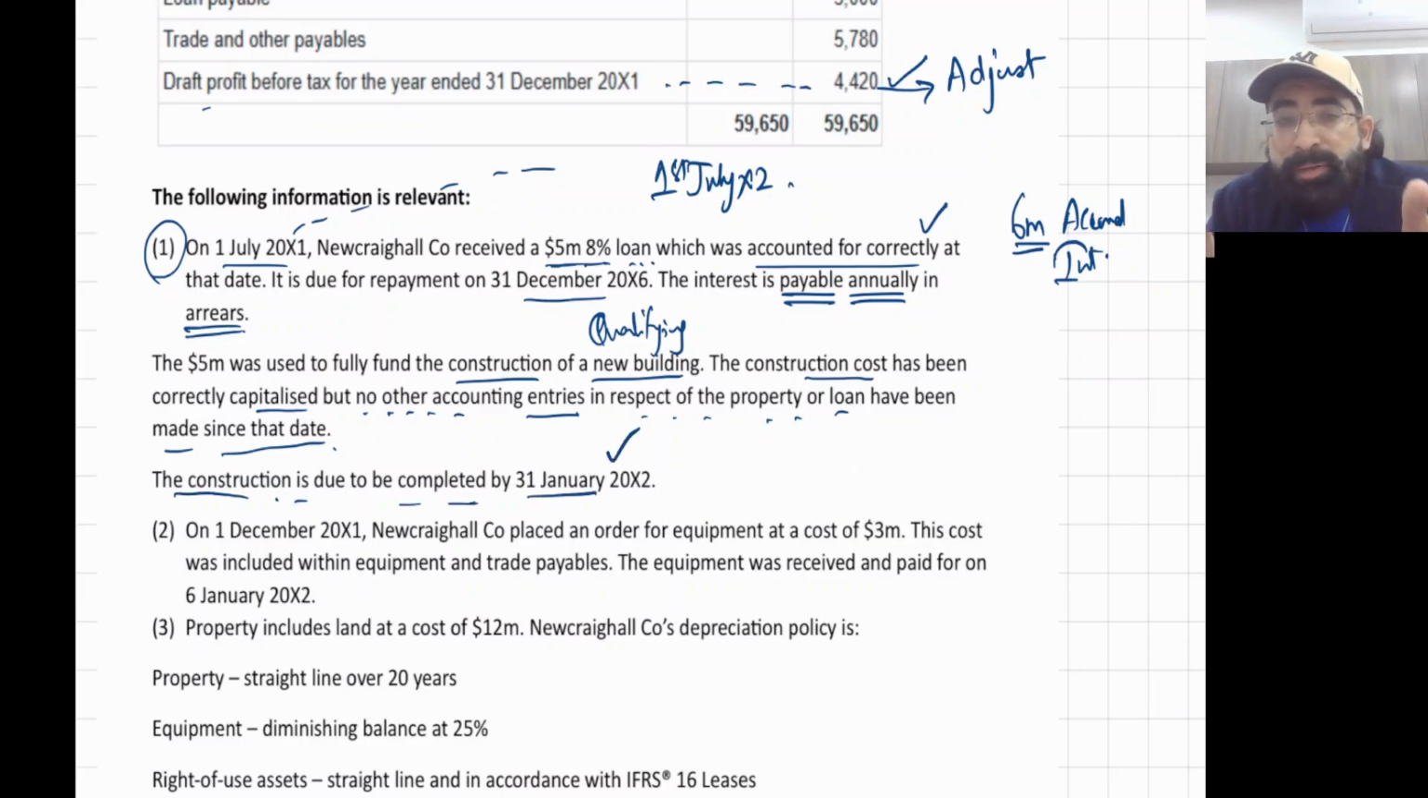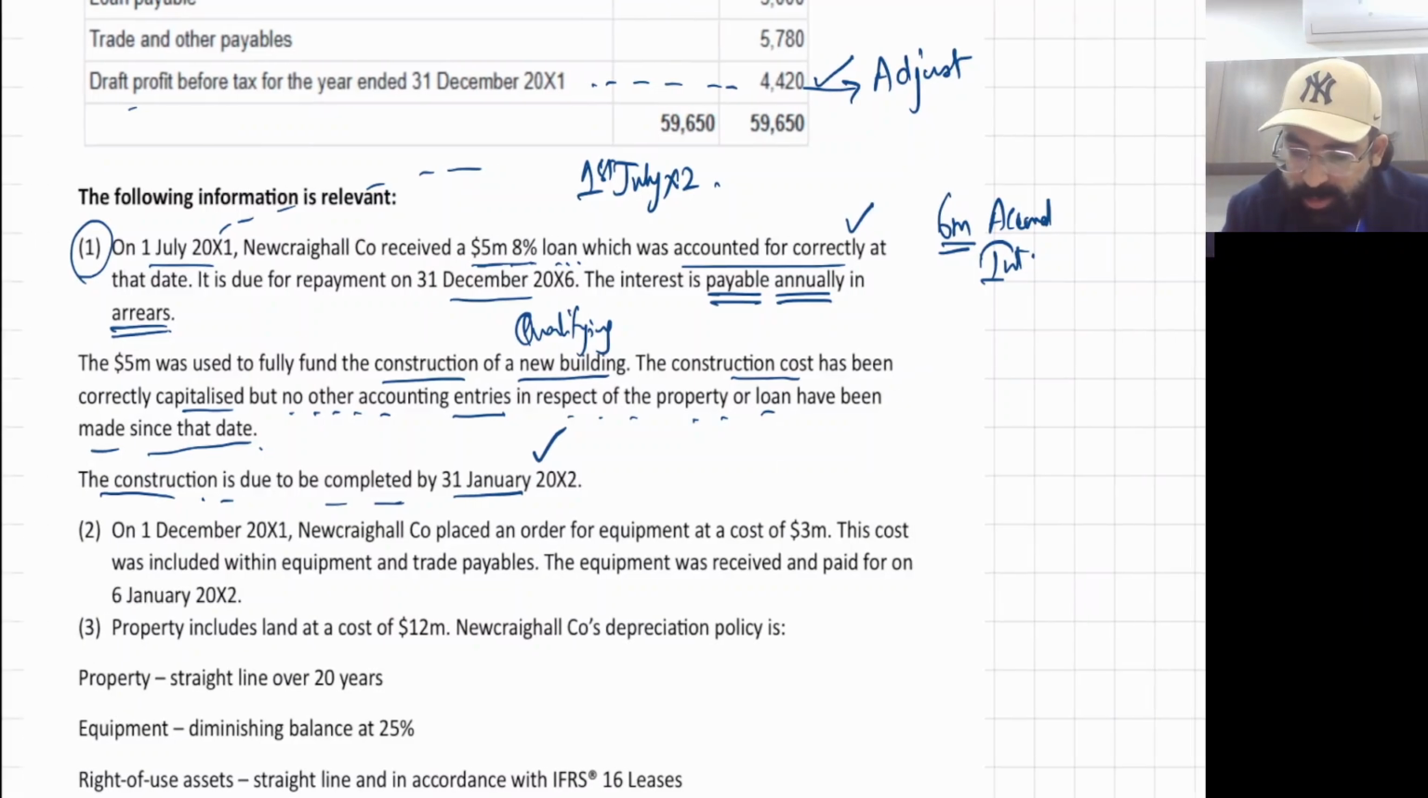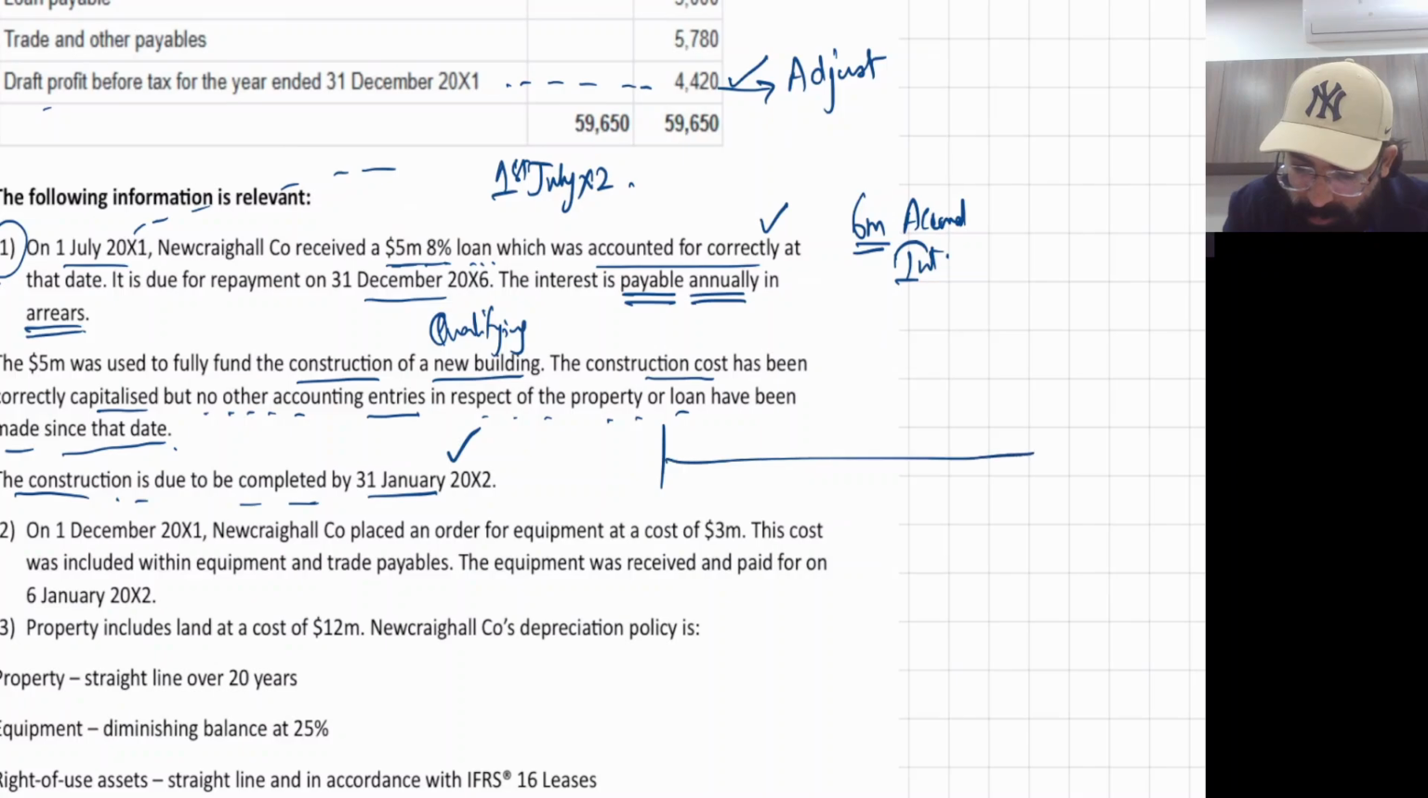Perfect. That means our year end is 31st December X1. So by this date construction has not yet been completed. So we are perfect for the capitalization like this. See, June, July, August, September, October, November and December.